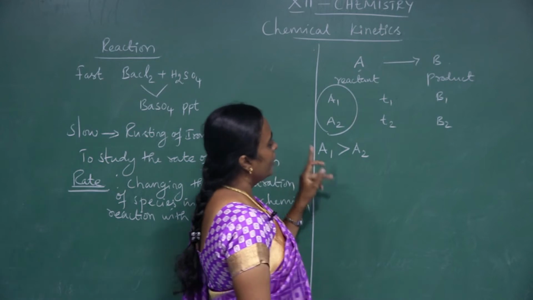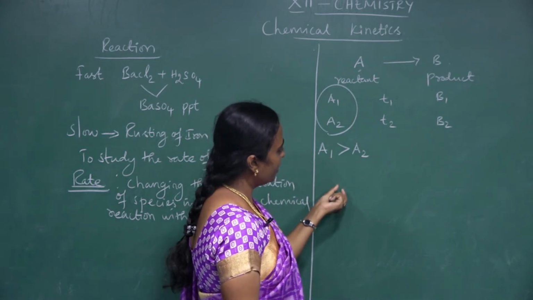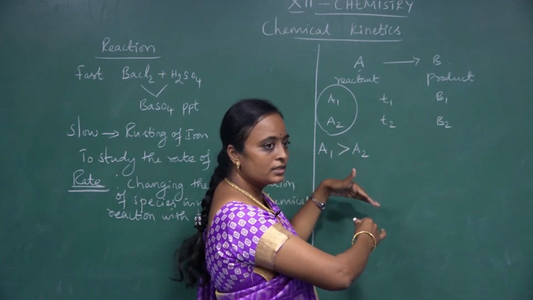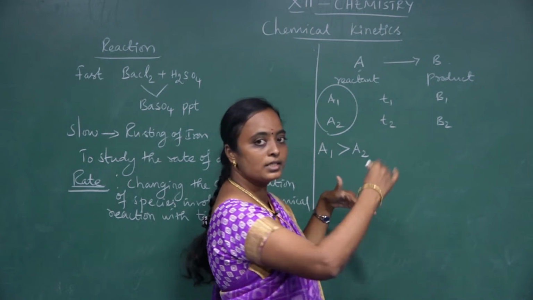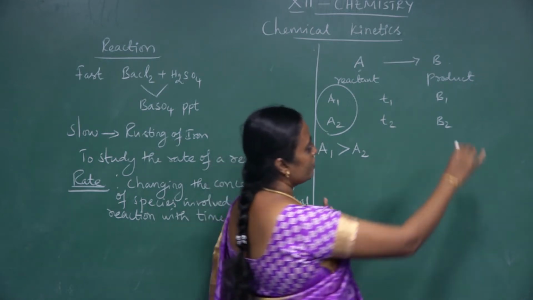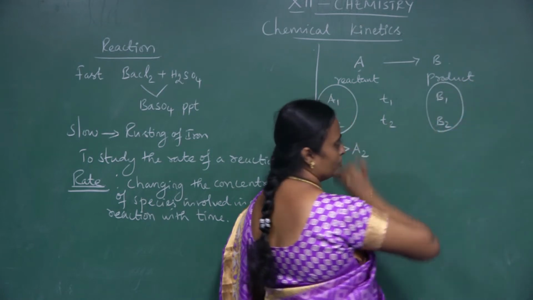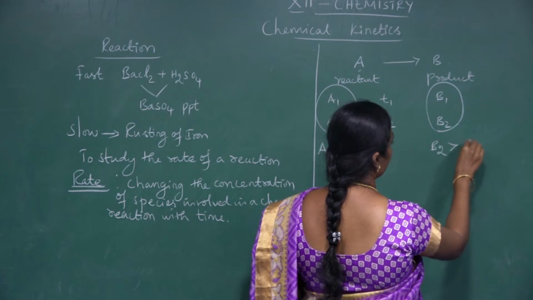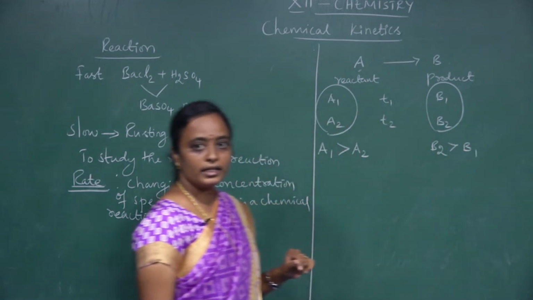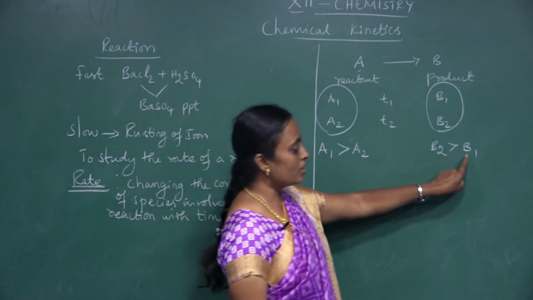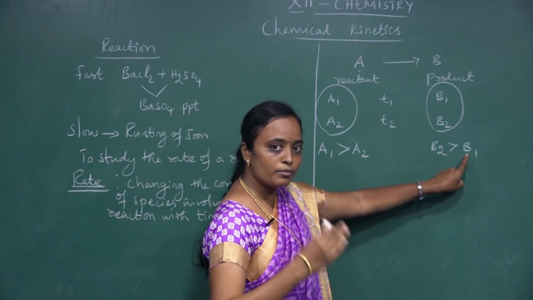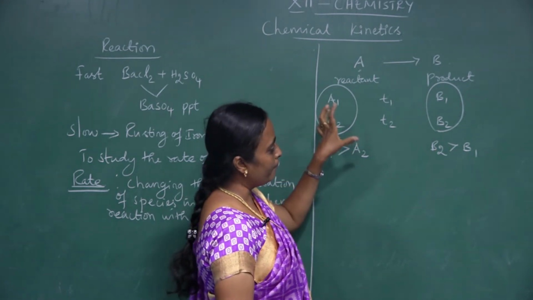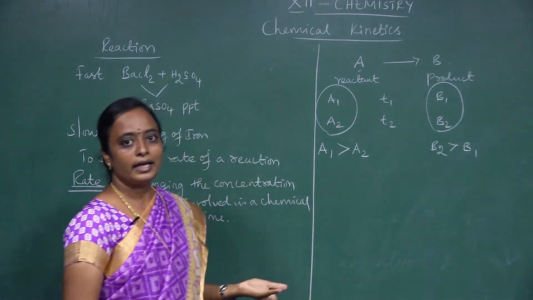Next, whenever the concentration of a reactant decreases, what happens to the product? Here, the reactant concentration decreases, and at the same time the concentration of the product should increase. So if I am comparing B1 and B2, B2 is greater than B1. Because B1 concentration is less, and as time proceeds the concentration increases, so B2 should be greater than B1.